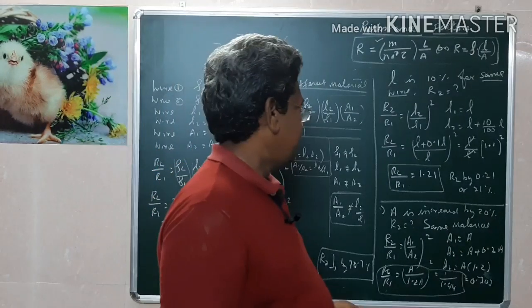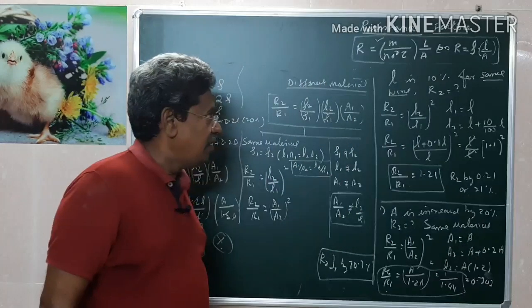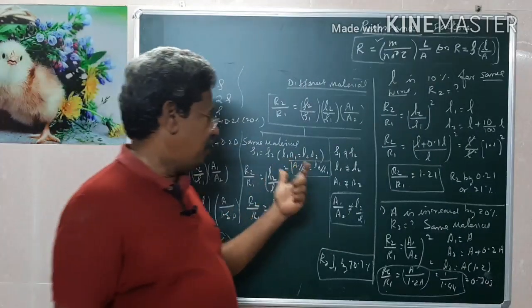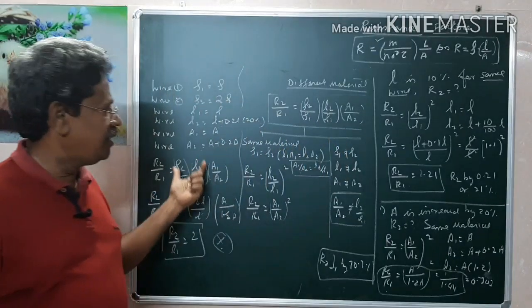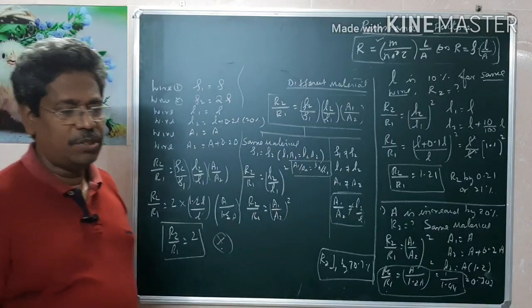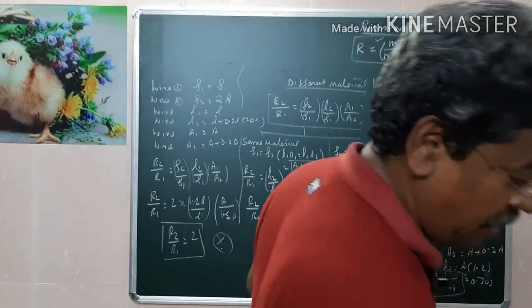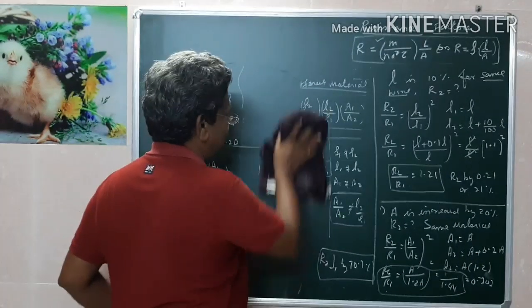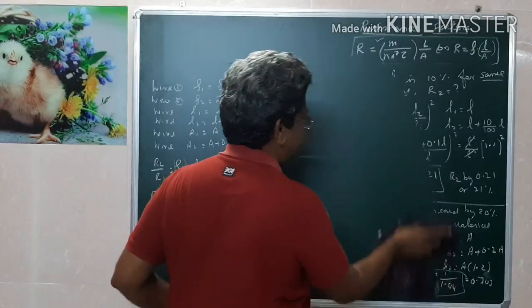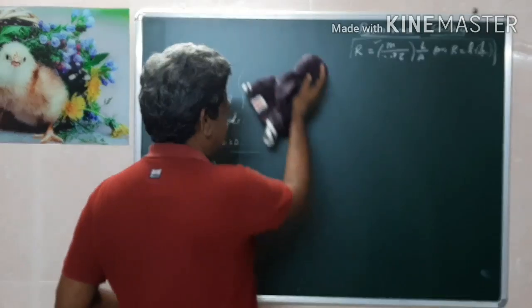Therefore, for a resistance, what are the factors which affect the resistance that we should take into account? For resistance, if it is the same material, the formula will be very simple. For a different material, this formula will be more complicated. Based on this, you can expect some problems. Therefore, you have to think whether the materials are the same or different. The next point I want to discuss regarding resistance is, one more point I want to discuss regarding resistance.